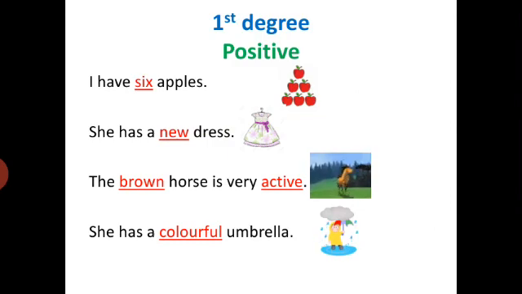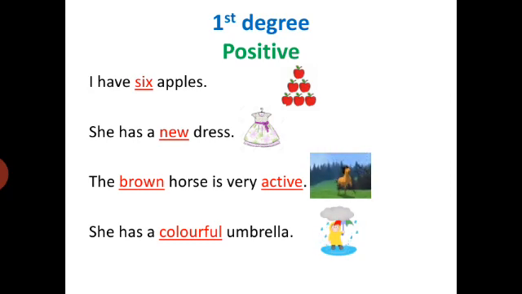So first degree is positive. I have 6 apples. Here 6 is an adjective. It is a positive degree of adjective, as it is just telling the number of apples. We are not comparing the apples with any other sort of apples. She has a new dress. Here new is an adjective and is a positive degree of adjective, as it is just telling that this dress is quite new. We are not comparing this dress with any other kind of dress.